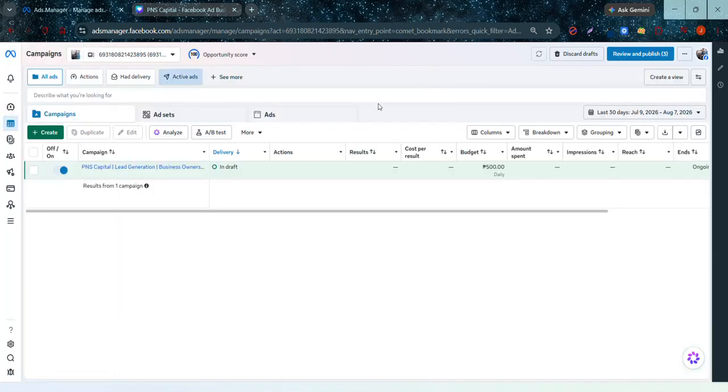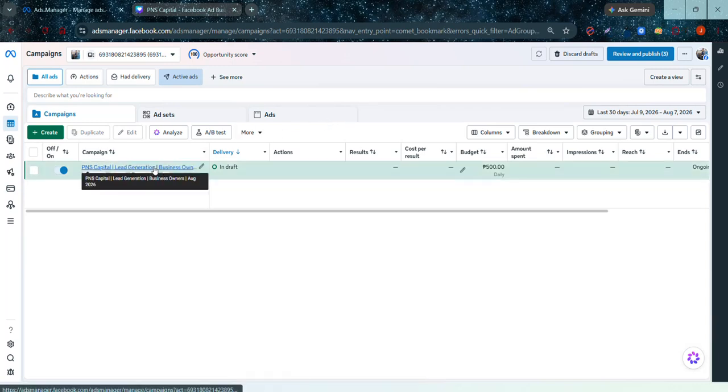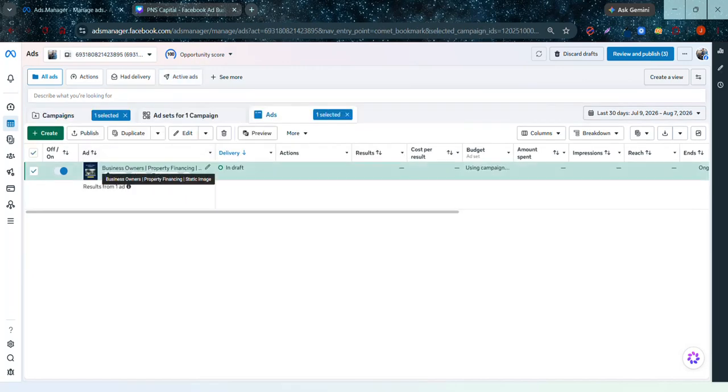So here in the campaign for PNS Capital, our goal for this campaign is to generate potential mortgage financing leads from prospective clients in the Philippines. So our campaign objective is lead generation. So let's go to the campaign.